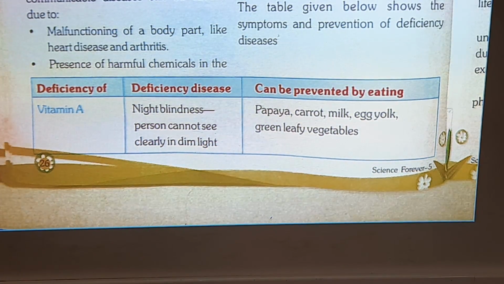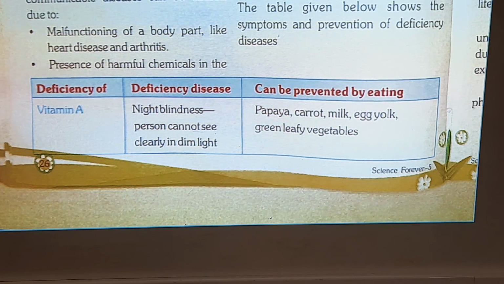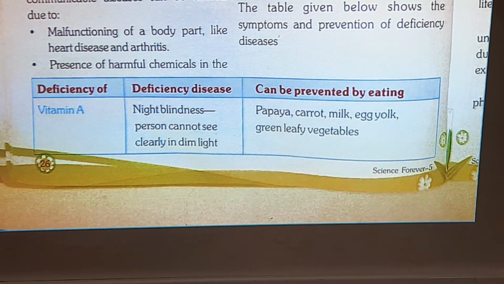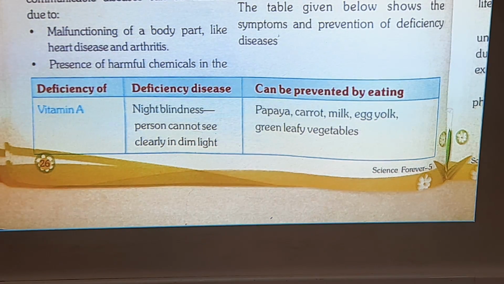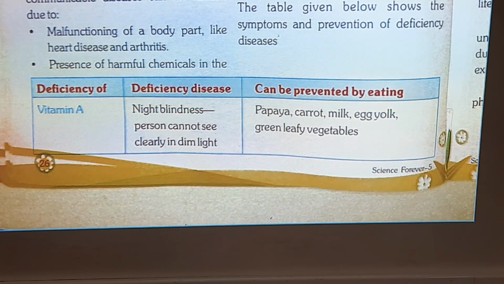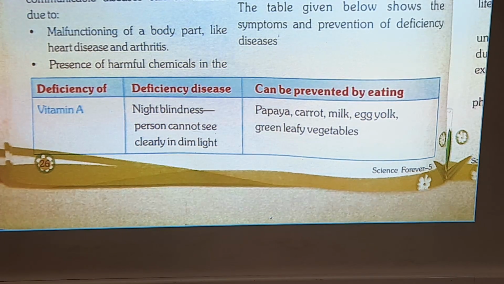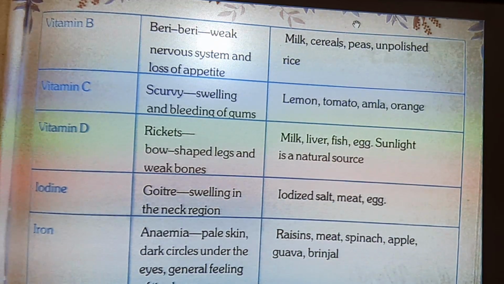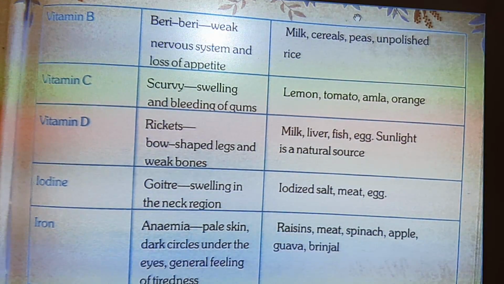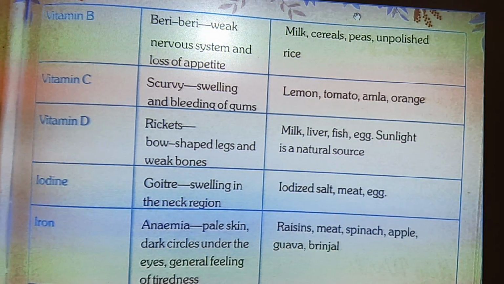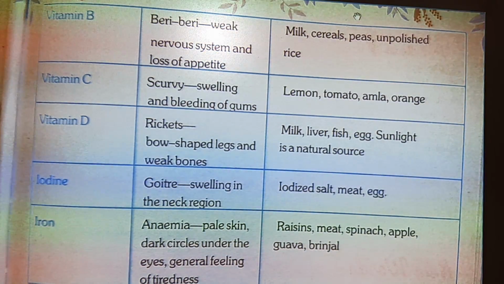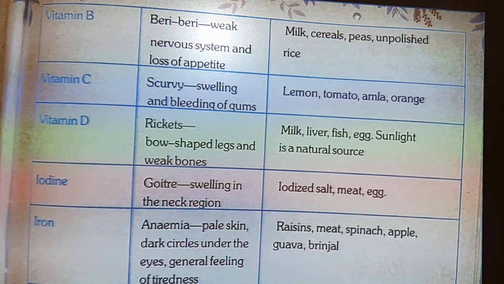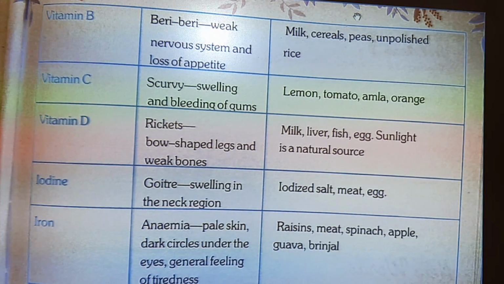Vitamin A deficiency can cause night blindness. A person cannot see clearly in dim light, that is night blindness. It can be prevented by eating papaya, carrot, milk, egg yolk, green leafy vegetables, etc., which are rich in vitamin A. Then vitamin B. Beriberi is a disease caused because of vitamin B deficiency, with a weak nervous system and loss of appetite. It can be overcome by having lots of milk, cereal, peas, unpolished rice, etc.